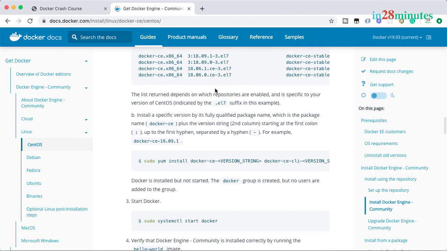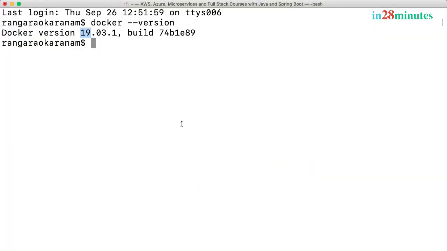In this step, we quickly looked at the installation instructions for Docker. Make sure that you are able to execute this command, and I'll see you in the next step.